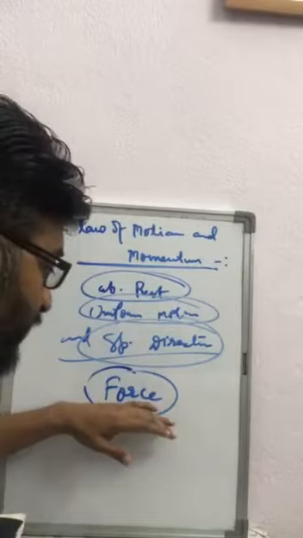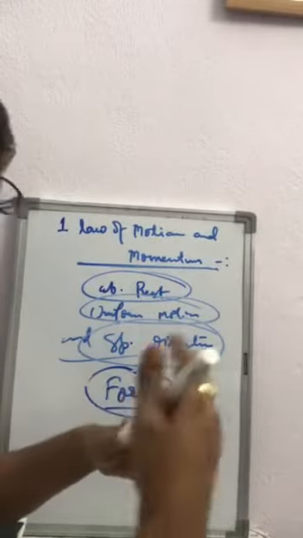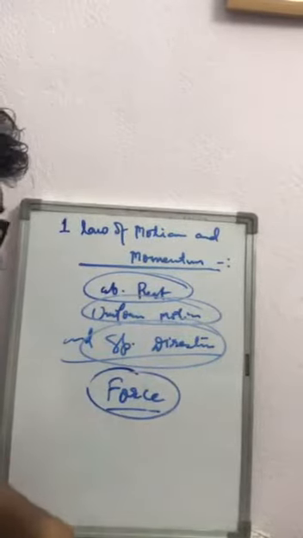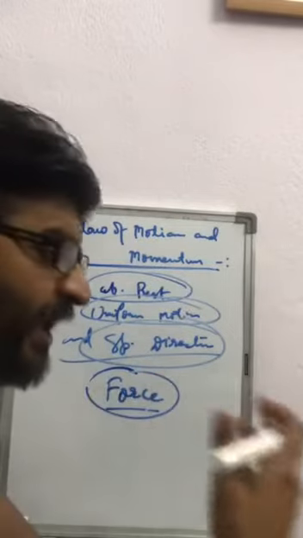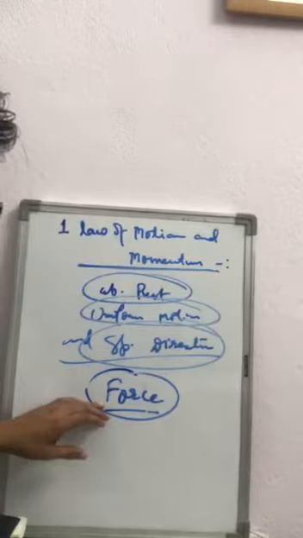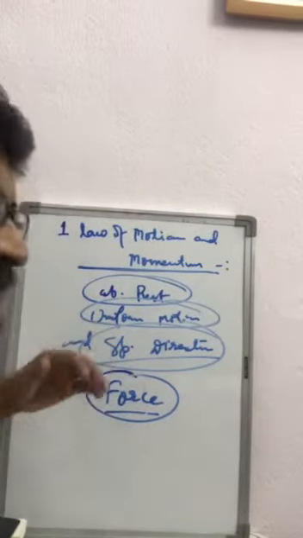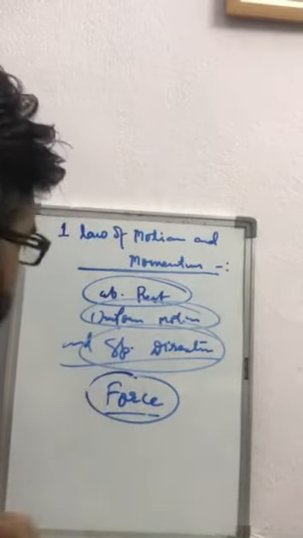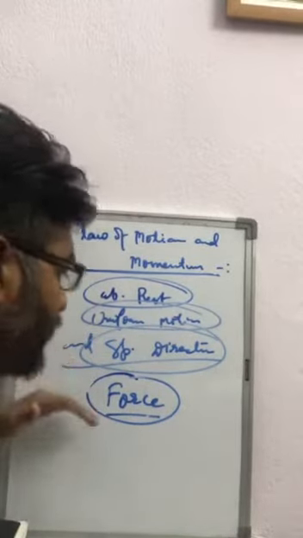According to him, force is that physical quantity which acts on a body to change or try to change its state. That means its state, which means its inertial property.